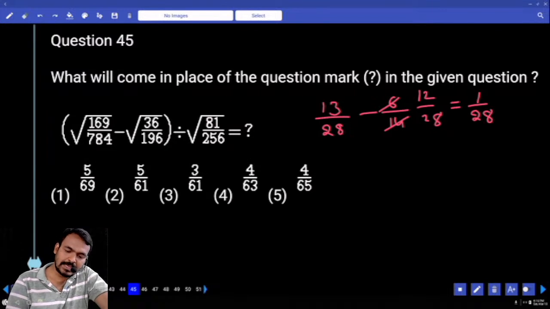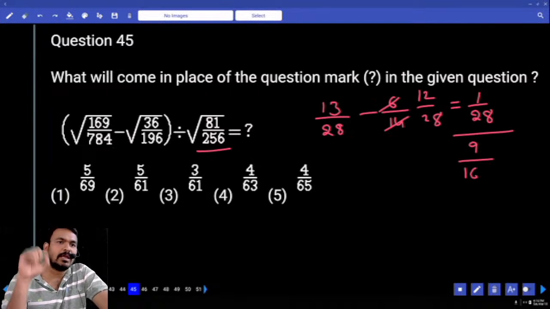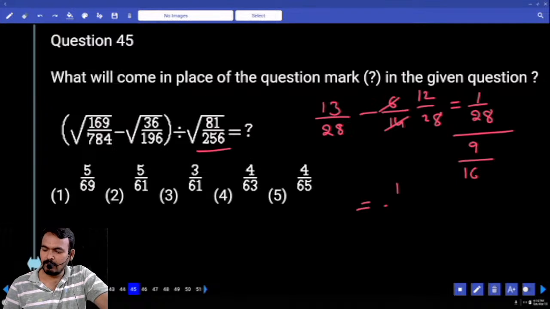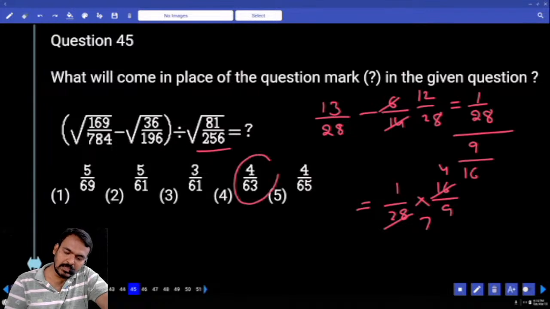Numerator. For the second term in denominator, square root of 81 by 256. Square root of 81 means 9. Square root of 256 means 16. This one we return 1 by 28 divided by 9 by 16. This one we return 1 by 28 into 16 by 9. 4 times 4, 7 times. Then answer 4 by 63.